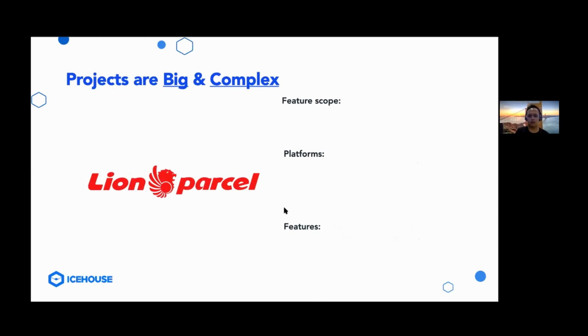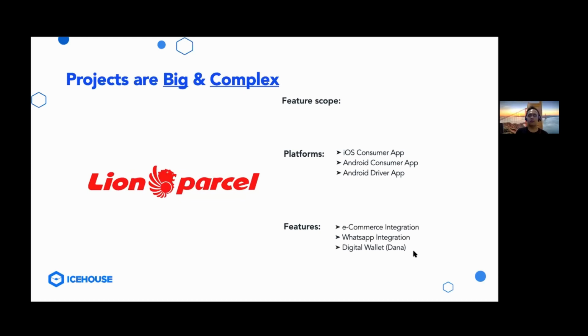For Lion Parcel, we've developed the app in total on 3 platforms here. There's an iOS consumer app and an Android consumer app too. And also there's an Android driver app, which is used by the courier to deliver parcels and process those delivery parcel orders. And these 3 apps also need to interact with each other too. Aside from the platforms, we can also look at the features too. For Lion Parcel, these are the features that I want to highlight.